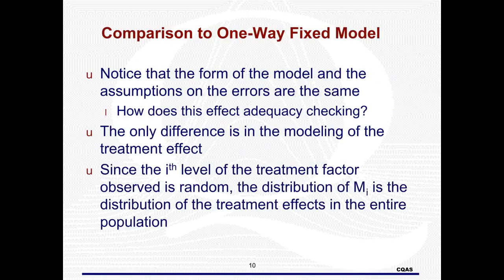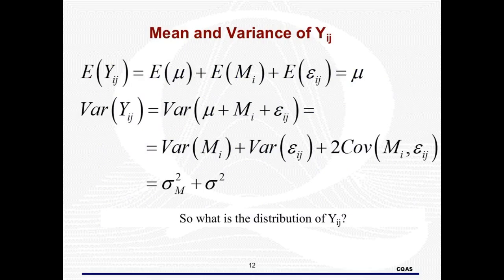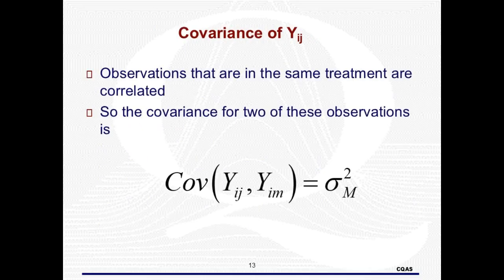You should realize that the only difference in adequacy checking is that we need to check for the distribution of the factor levels. We need to figure out the distribution for y based on our new assumptions. As you go through each line, make sure that you understand how this works. Notice that this means that any two observations in the same treatment group are correlated. Any two observations from different treatment groups are independent.